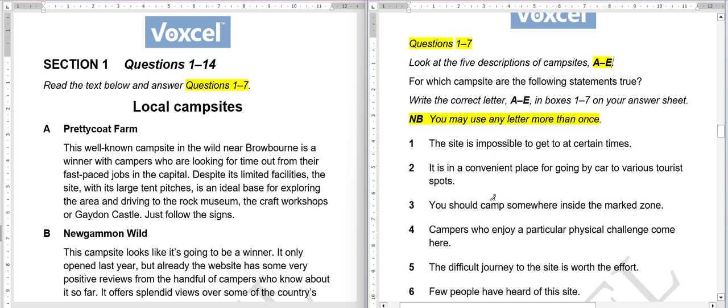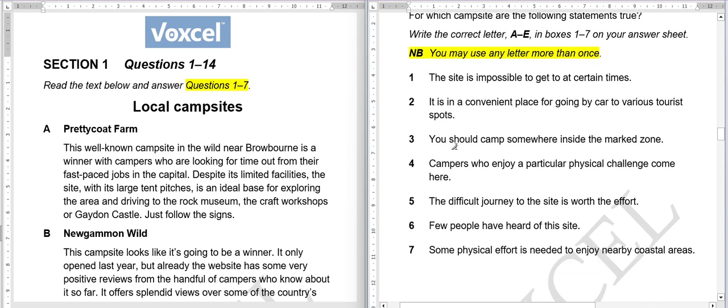So how to attempt these kinds of questions? First we will read all the questions, try to understand the differences or keywords of each question, and then go to the first paragraph to read it. Question 1. The site is impossible to get to at certain times.